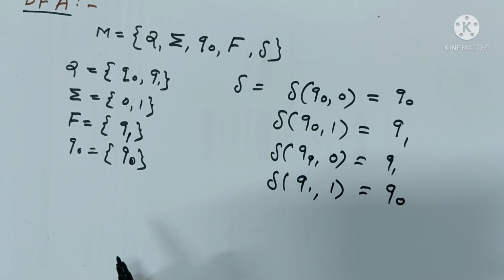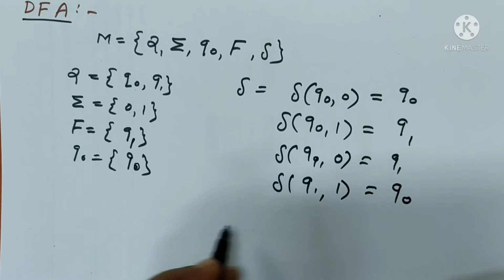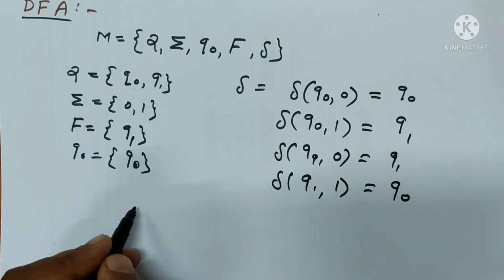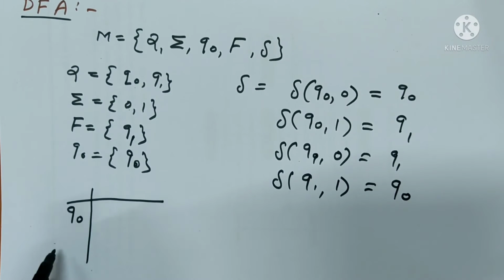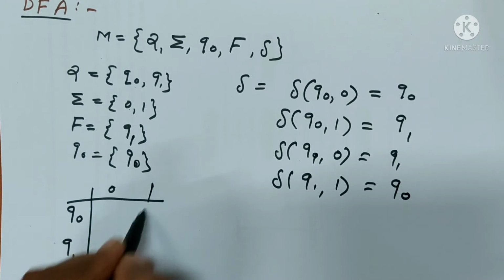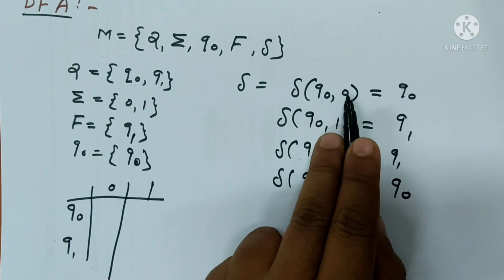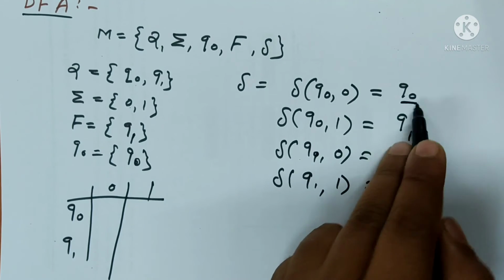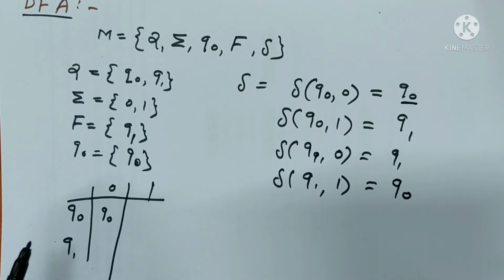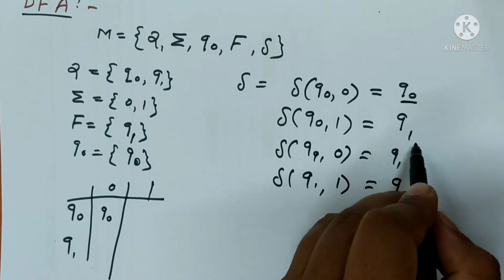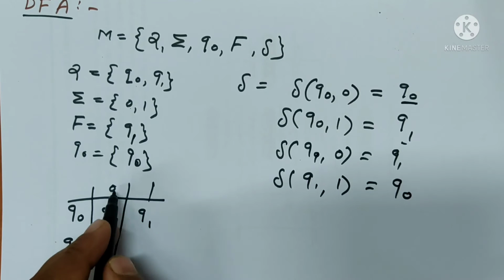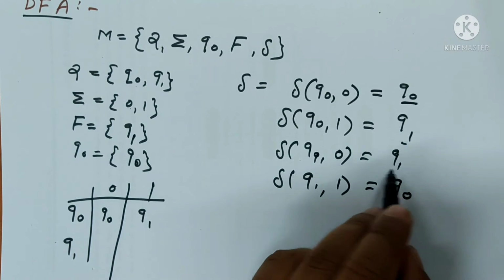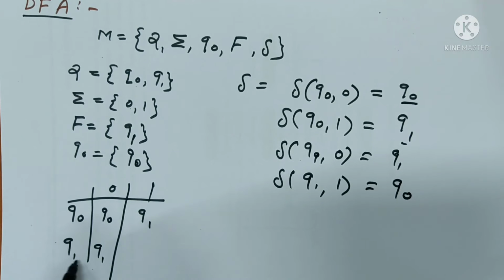So by using this transition function, we draw a transition table. The transition table has Q0, Q1, input 0, input 1. As we saw, Q0 on input 0, the output state is Q0. Q0 on input 1, the output state is Q1. Q1 on input 0, the output state is Q1, and Q1 on input 1, the output state is Q0.